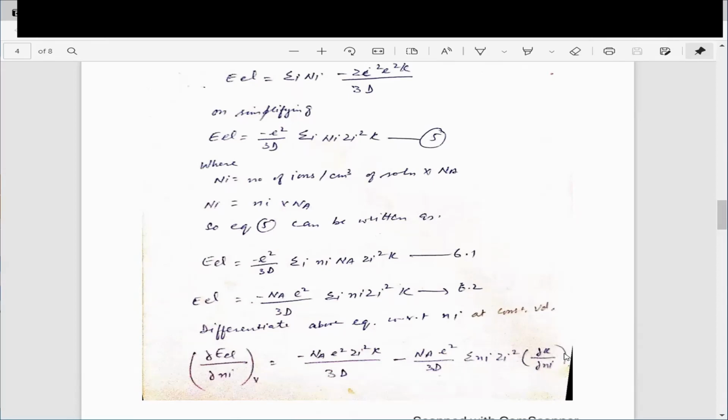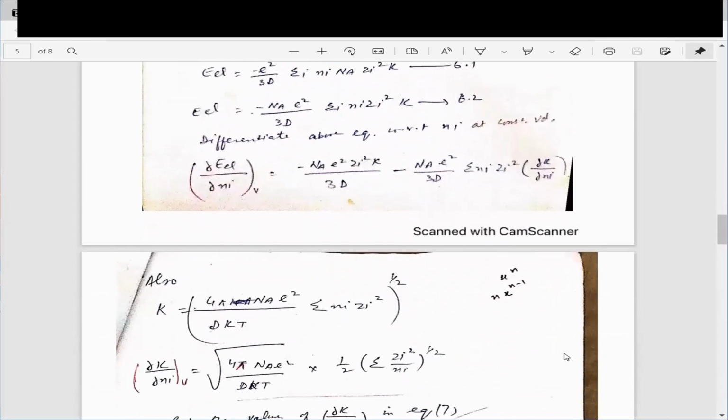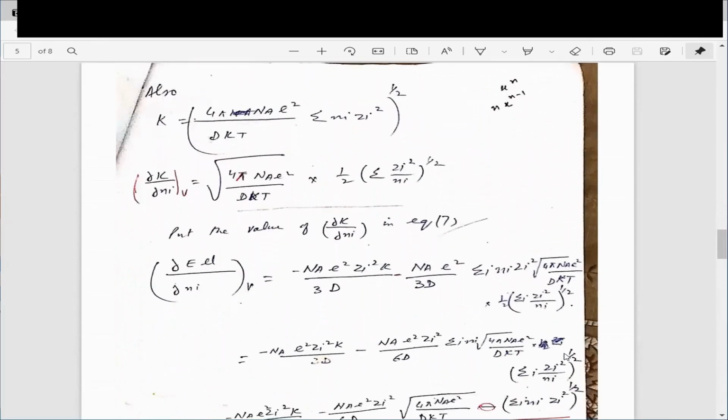When you partially differentiate this equation with respect to n_i, first you differentiate it with respect to n_i, second time with kappa, and when you take ∂n_i over ∂n_i, then the first part of this equation before the minus is cancelled, and you get equation number 7 in this form.